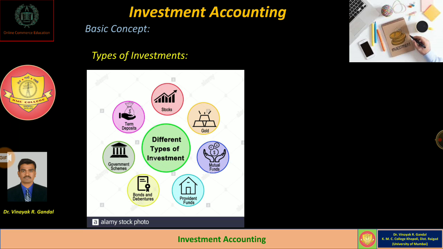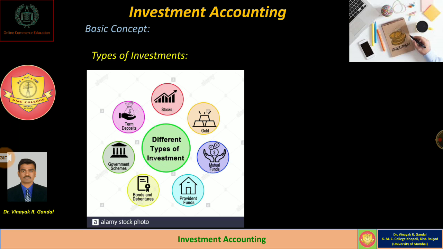So there are various types of investments available nowadays in front of people. Normally a company or person can make some expenditure towards investment in various types, and a proper record has to be made of whatever investment transaction has been made by the person.